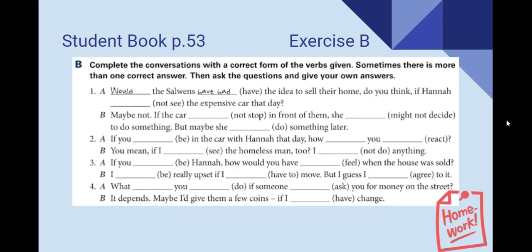Great. Now let's go to page 53 on the student book, exercise B. We're going to complete the conversation with the verbs in parentheses. Sometimes there is more than one correct answer. For example, number 1 says, would the Selwyns have had the idea to sell their home, do you think, if Hannah the expensive car that day? In this case, we are imagining the past. So we're going to be using past perfect.